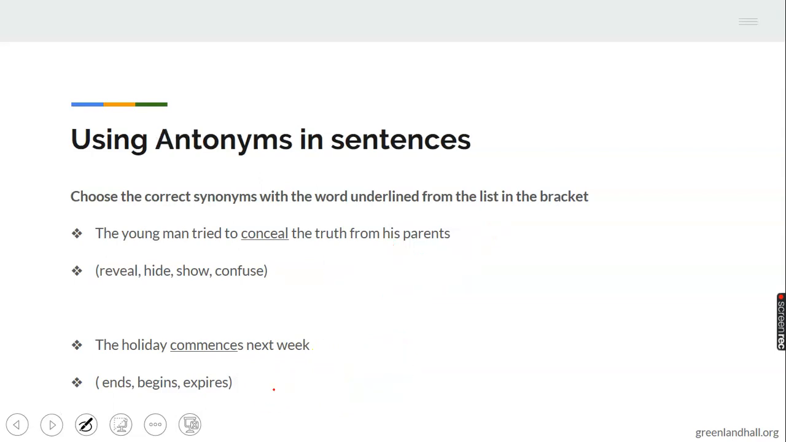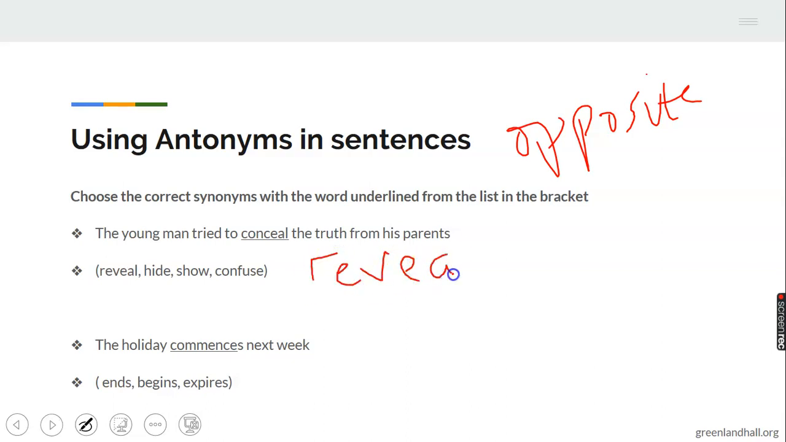Alright, now let's go to using antonyms in sentences. Don't forget, antonyms is what? Opposite. Always have it at the back of your mind that antonyms means opposite. The young man tried to conceal the truth from his parents. The same example we used on the synonyms, we are using for antonyms. Now, conceal here is not going to be hide. What's the answer? Reveal. That's the correct answer.